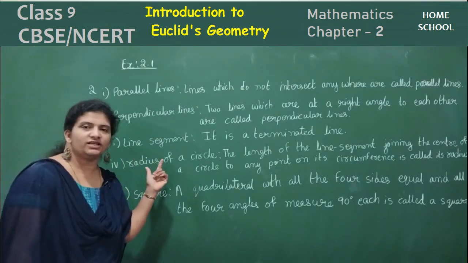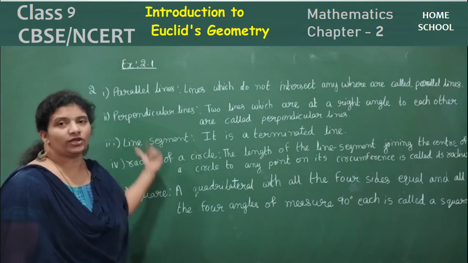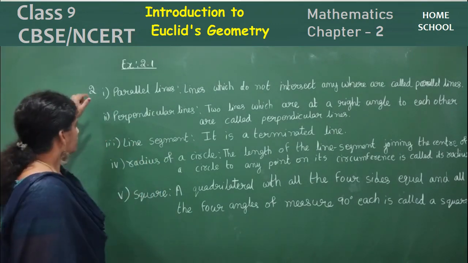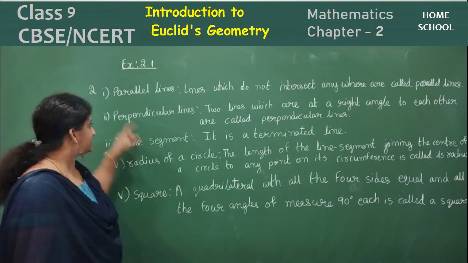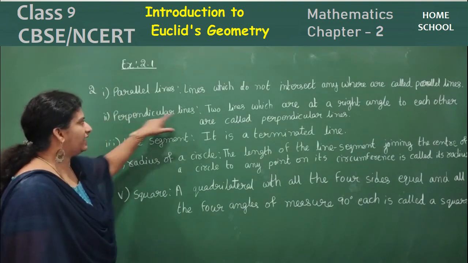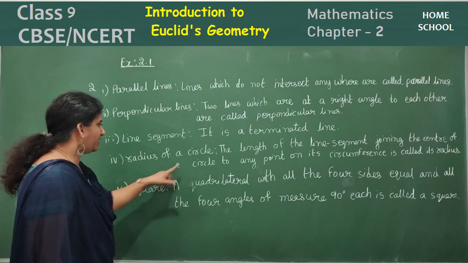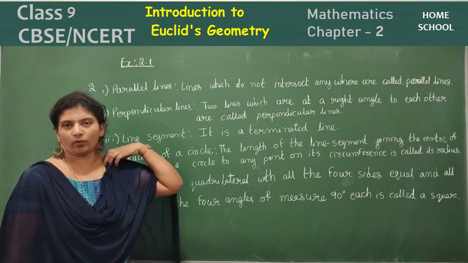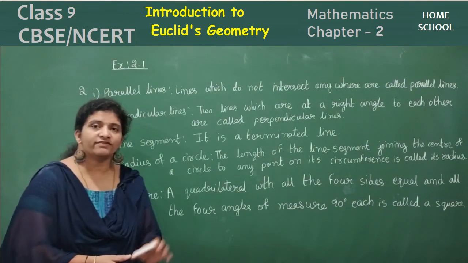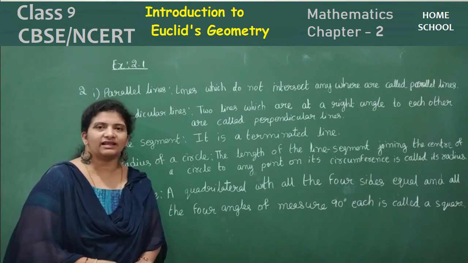See the second one, children. Give the definitions for the following terms is your question. So you can see here 5 terms. What are they? Parallel lines, perpendicular lines, line segment, radius of a circle and square. So let's talk about your first term, that is parallel lines.